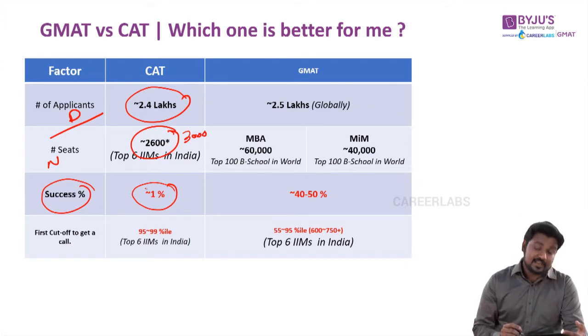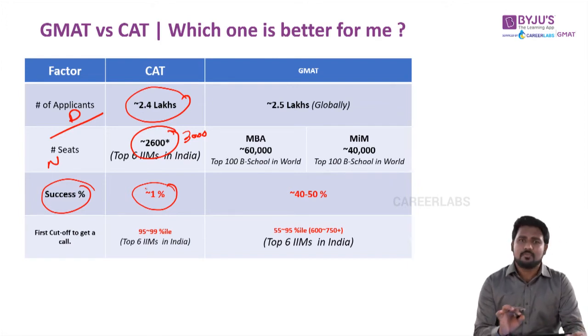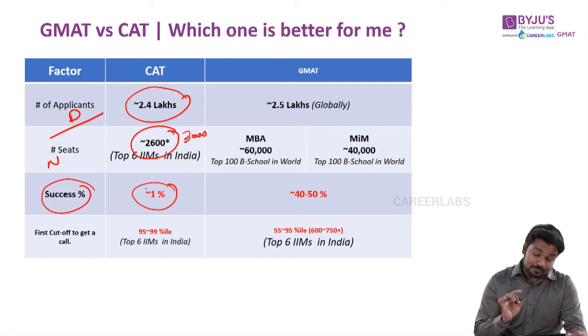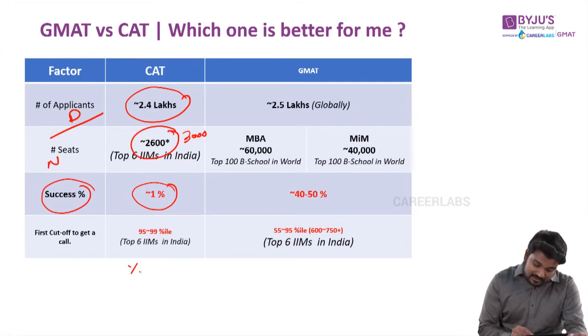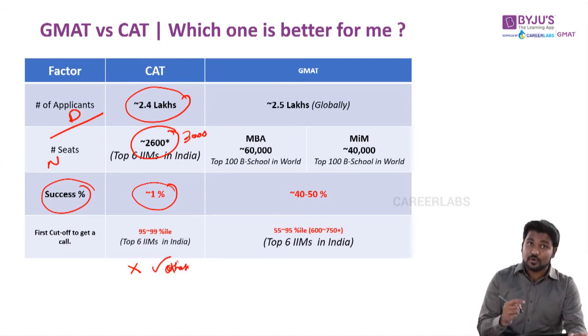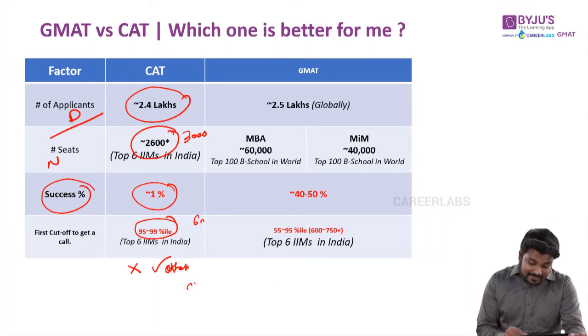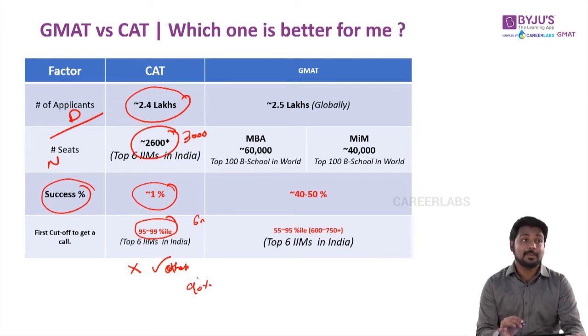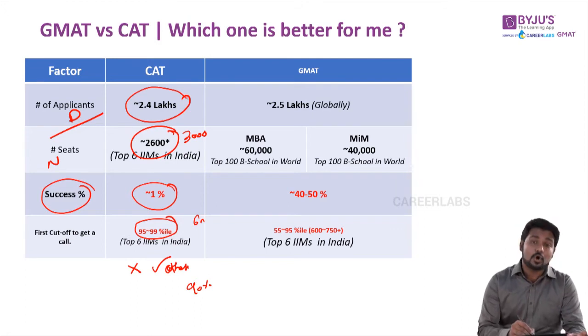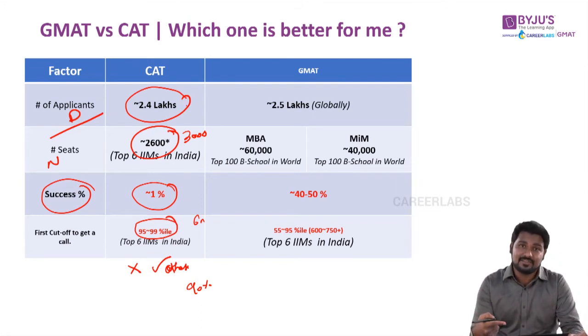And the other thing, let's say you are even in the top 1 percentile or the top 2 percentile, the first cutoff for you to get a call. It is not just important that you crack the exam, it is also important that you are relatively much better than others. So the first cutoff for you to even get a call from the top 6 IIMs is anywhere between 95 to 99 percentile. See, a 90th percentile might be a good guy. He might have cracked all the questions, he might have got an excellent score. But the problem is there is so much competition that you need to outperform others as well.